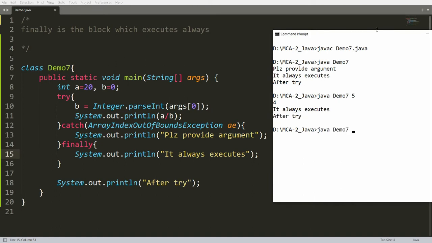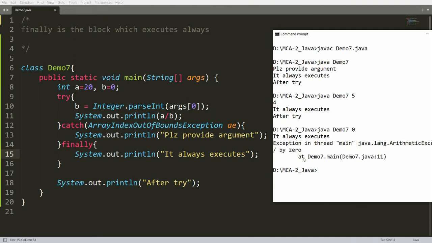Suppose you are not providing the proper input, suppose you are providing 0 here, then what happened? That is 20 divided by 0, an arithmetic exception, and we have not handled the arithmetic exception over here. So it is an abnormal termination, and that is the reason why I am not getting the message after try over here.